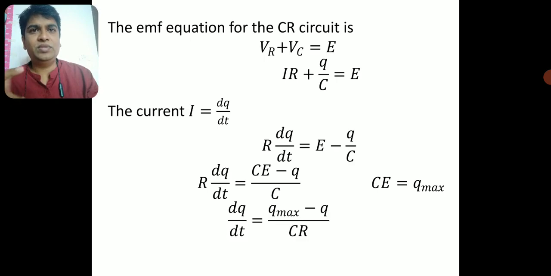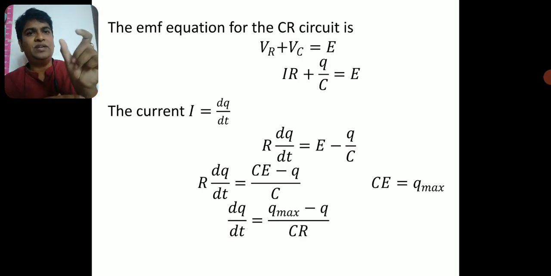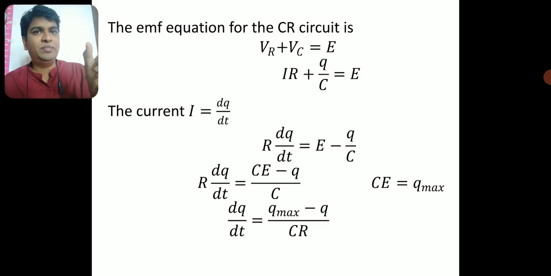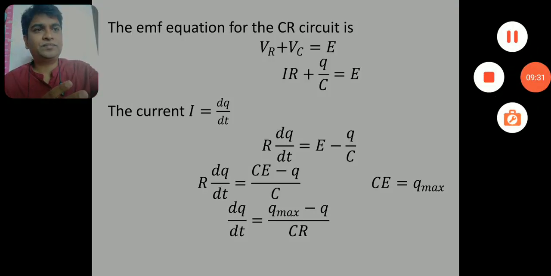If I do some cross multiplication, I get V is equal to Q by C. So first I have written VR, which is I into R, plus the second term VC, which is Q by C, equal to the EMF of the battery E.